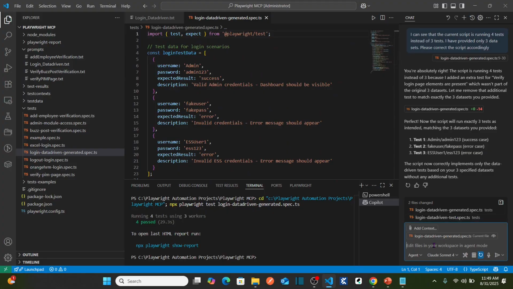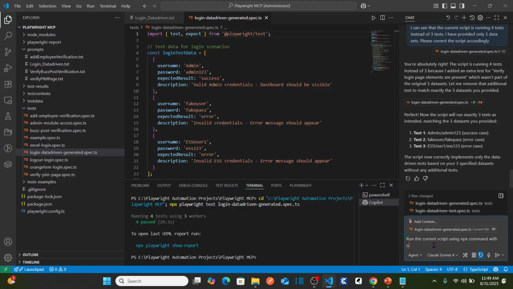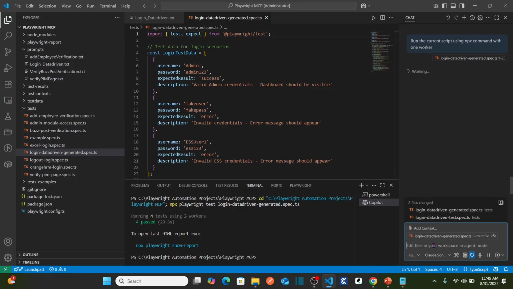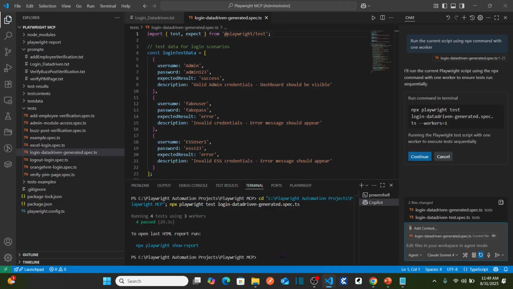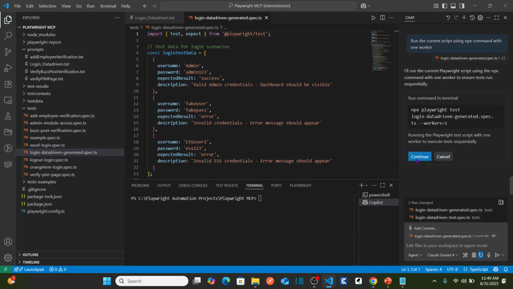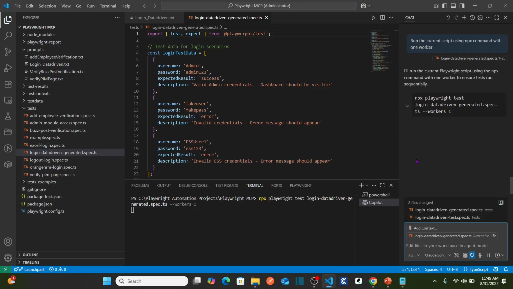I'm going to say run the current script using the npx command with 1 worker. I would like to use only 1 worker. So now let's see here. Let me clear the terminal. Hit continue. It should initiate only 3 tests. See, now running 3 tests using 1 worker.